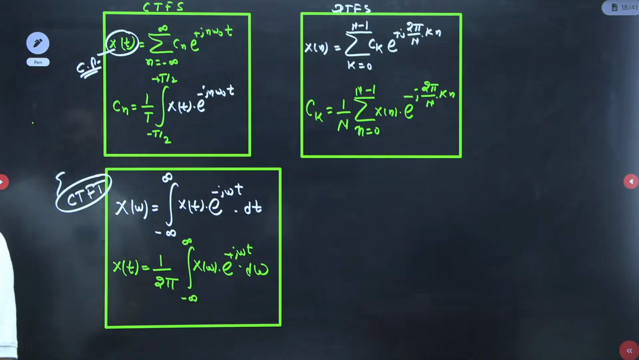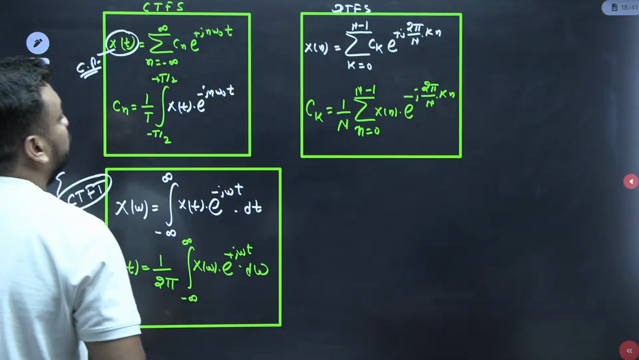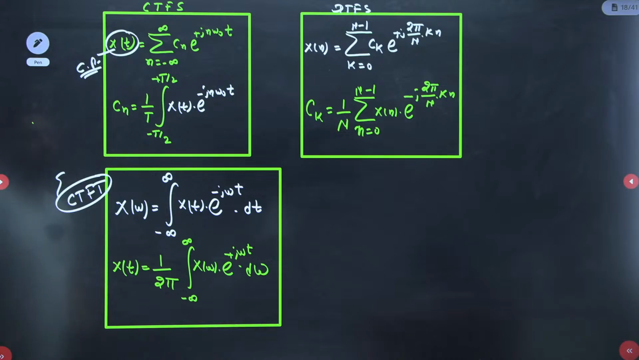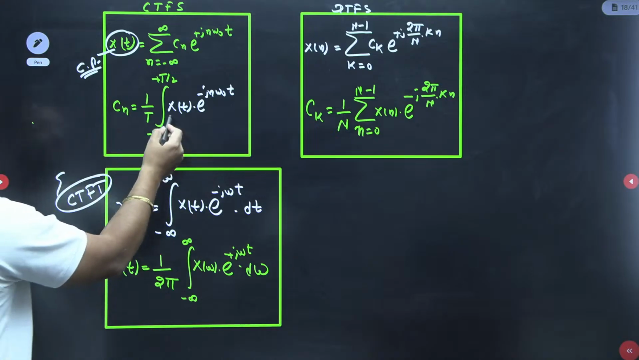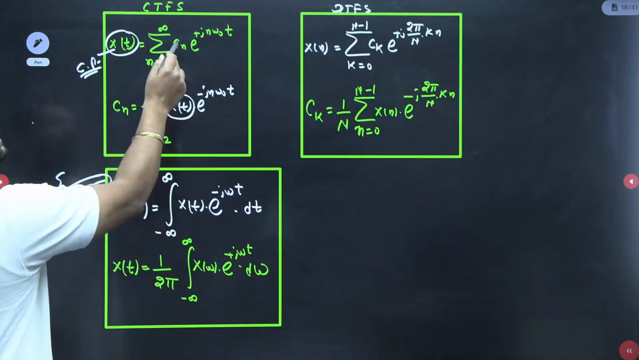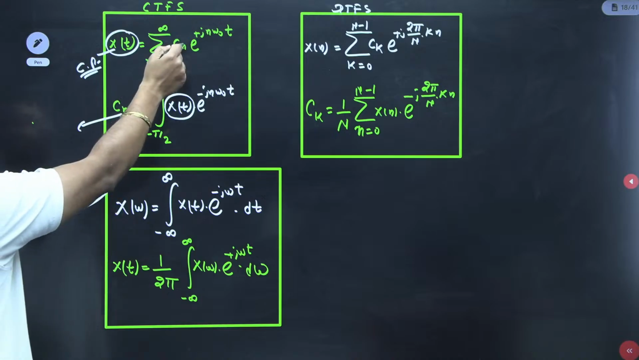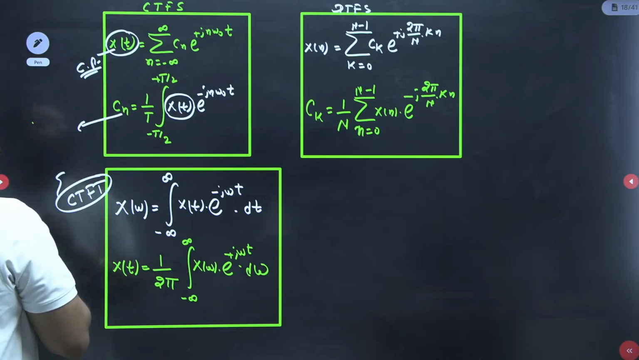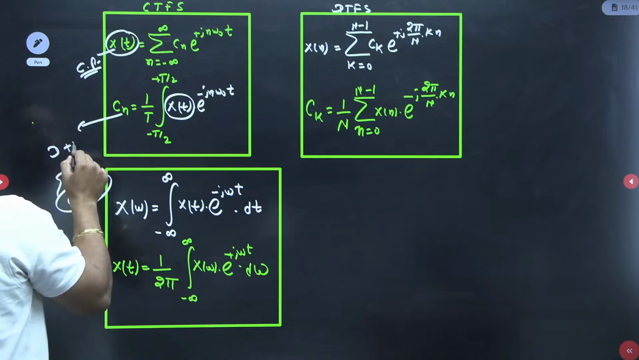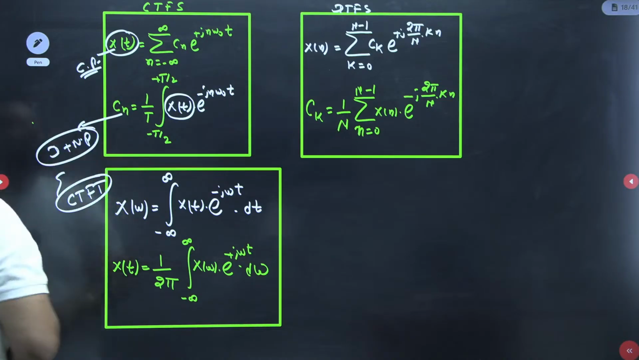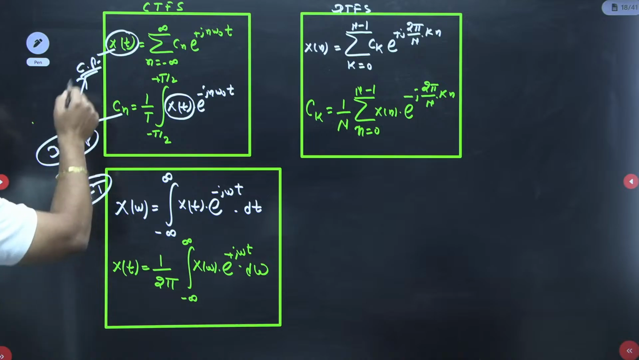So what are you getting as the value of Cn, guys? This Fourier series coefficient is discrete. If the x(t) signal is continuous plus periodic, then your Cn value that is written here should be discrete plus non-periodic. Continuous plus periodic means discrete plus non-periodic.